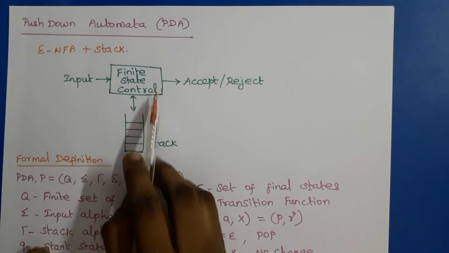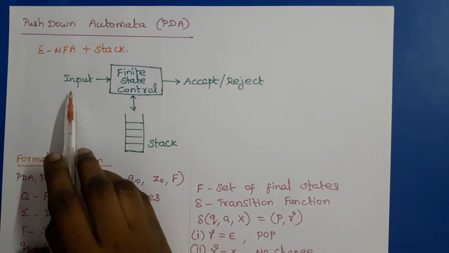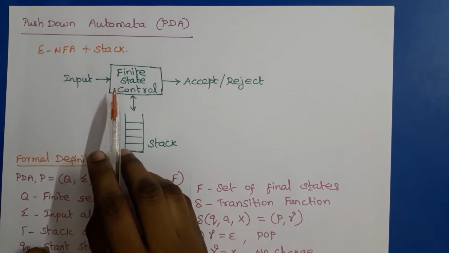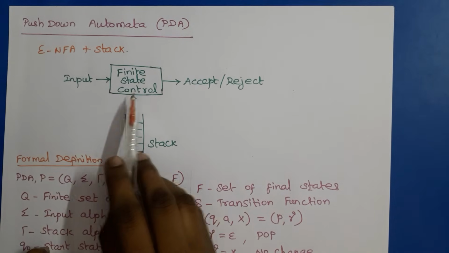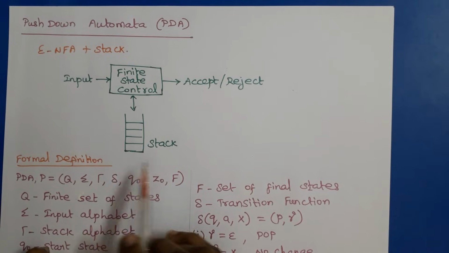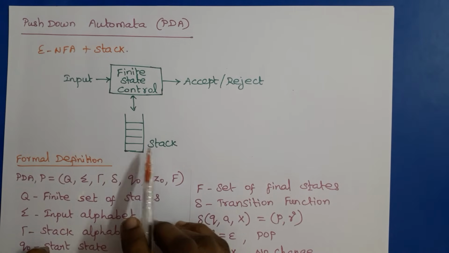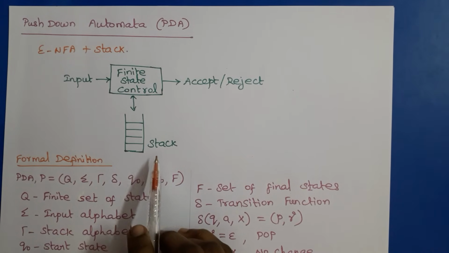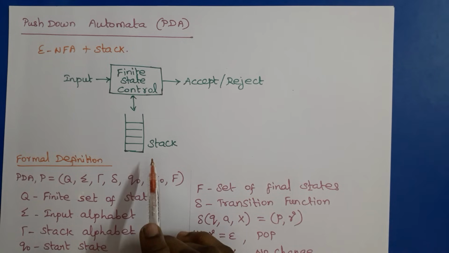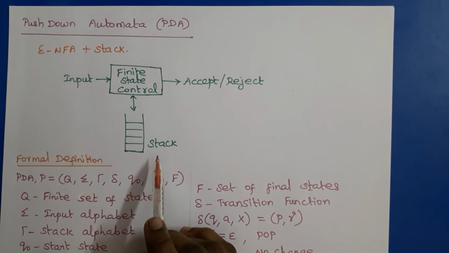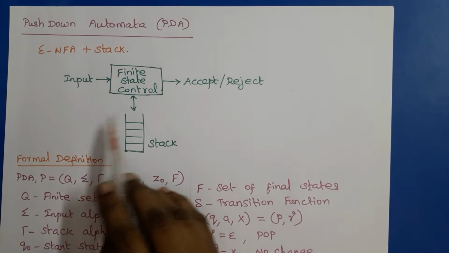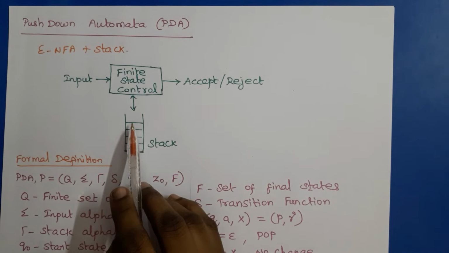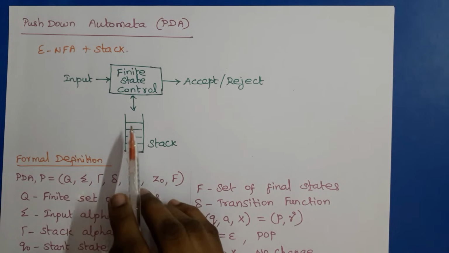It has a finite state control. It reads the input one symbol at a time, and the input string may be either accepted or rejected by our PDA, and it has a stack as memory. Stack means it is similar to the stack data structure, so it can perform push and pop operations only at the top end. We can insert and delete an element only on one end of the stack, that is called the top of the stack.